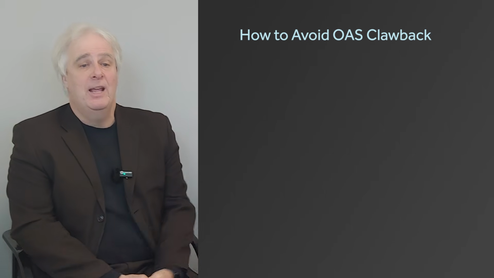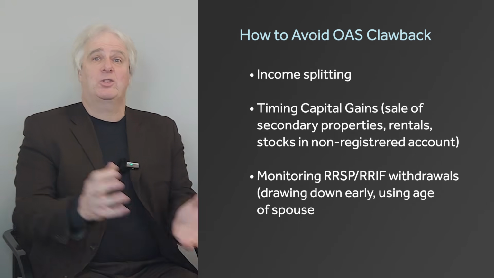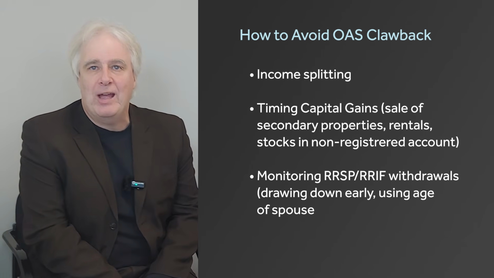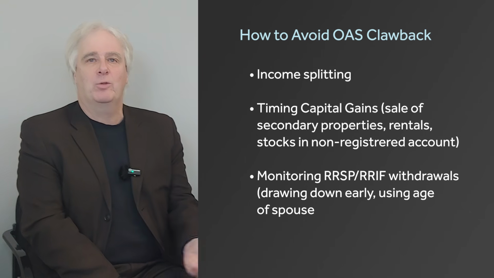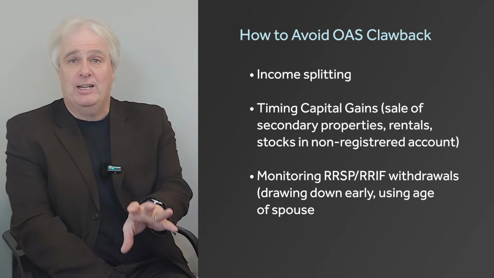If you're a married couple, of course, the biggest advantage you've got is income splitting. If one is earning a whole bunch of money and the other one isn't, you can income split, get both of them below that $91,000 mark, and you won't have to worry about the OAS clawback. Now, also timing your capital gains, as Clint mentioned before, like the sale of a cottage.